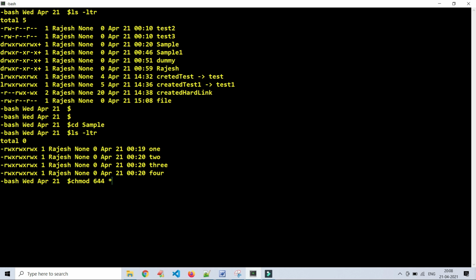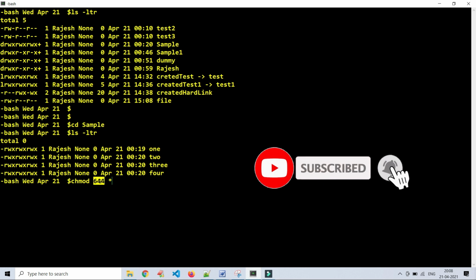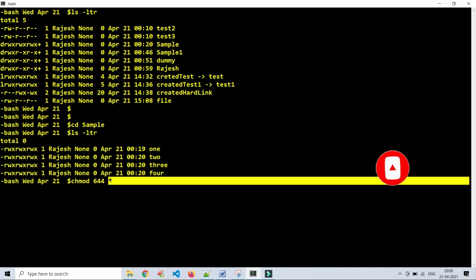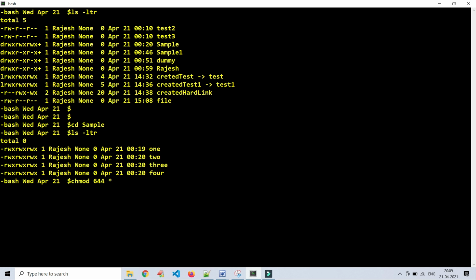644 star. So what I am doing here, change the mode of the existing files. What is the mode? Default mode, that is 644. To which files? Here I am using regular expression star, that is nothing but whatever files reside in this directory.